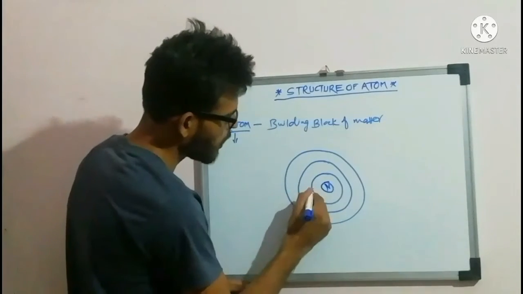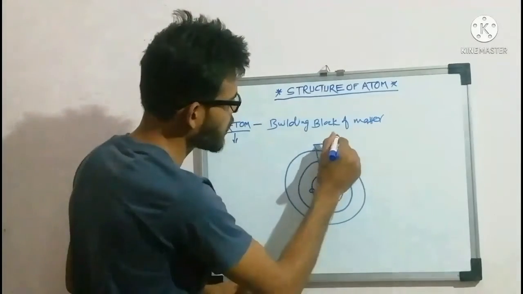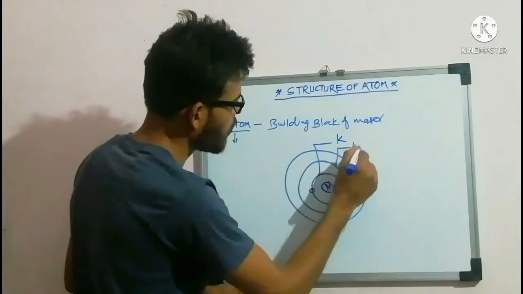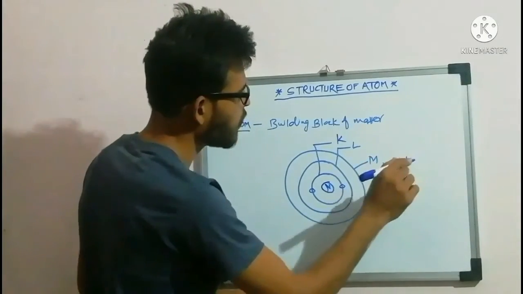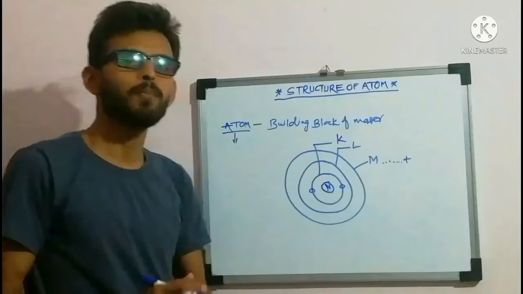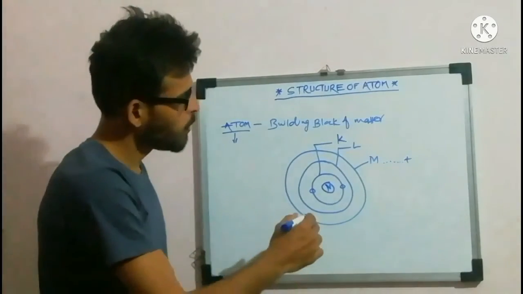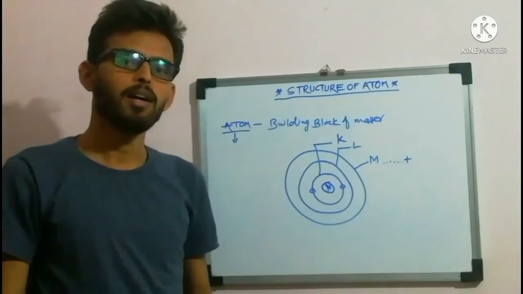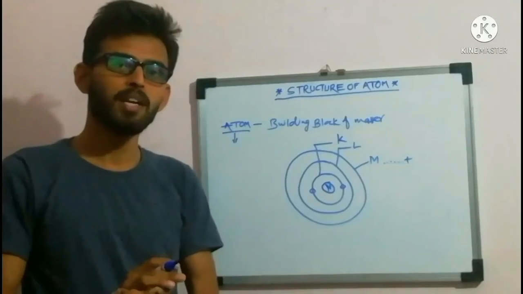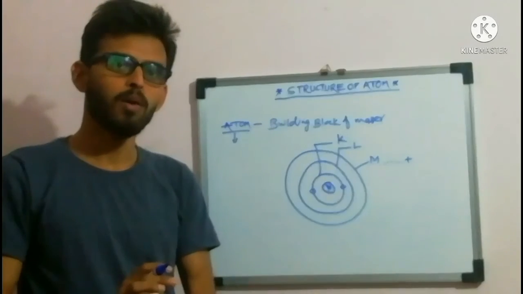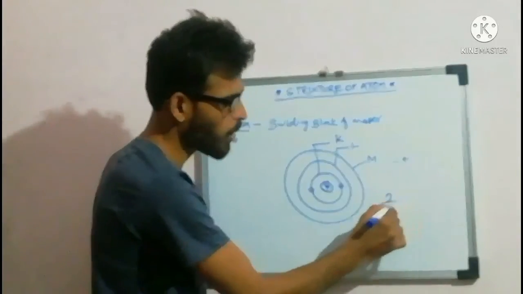See, here are electrons 1, 2. These shells are called K, L, and M, and likewise, if multiple shells are there, M, N, O, P. It depends on the number of electrons present in that particular element of the atom. It is also not the case that any number of electrons can revolve around an orbit. For a specific orbit, there is a specific number of electrons that can revolve around it. In the K orbit, only 2 electrons can revolve for any atom.